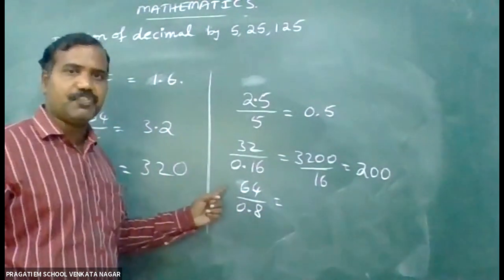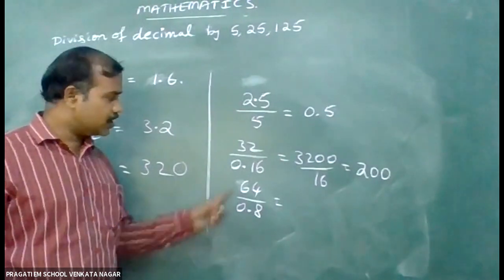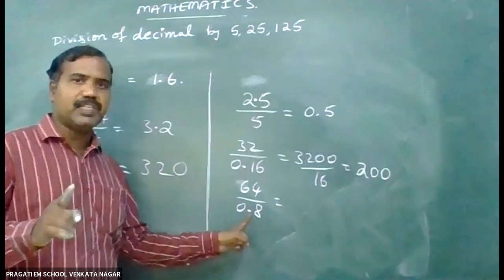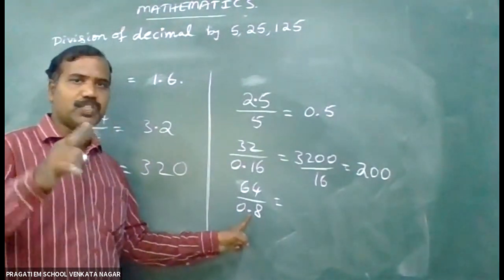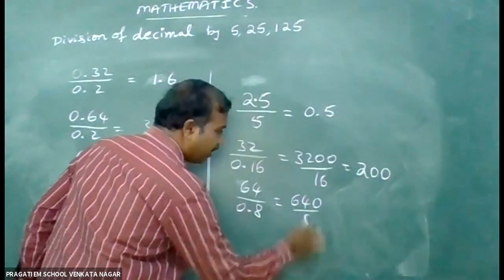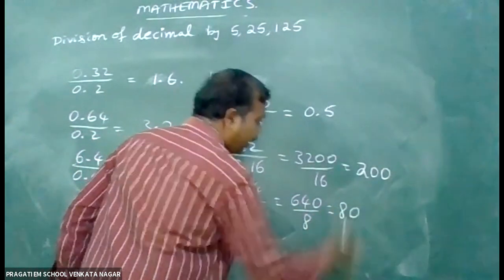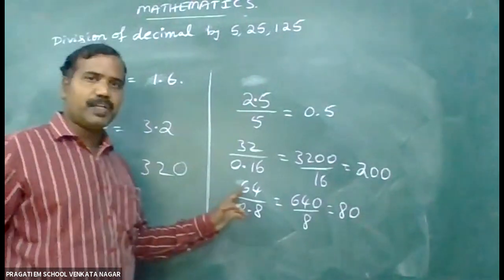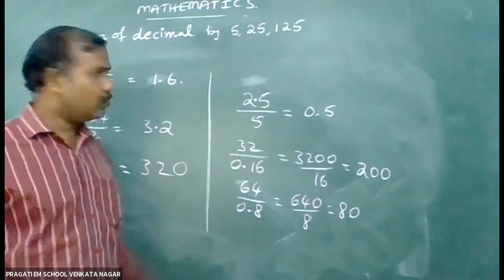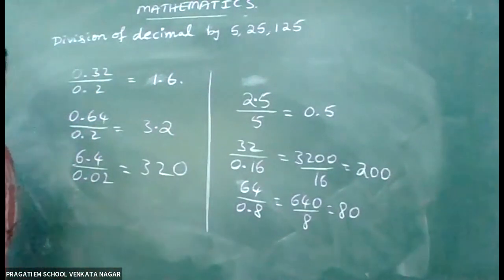What is the answer of 64 divided by 0.8? In the decimal place, one digit there in the denominator. So you keep 10 in the numerator. 640 by 8 gives you 80. Okay, children, once write down. I will explain later.